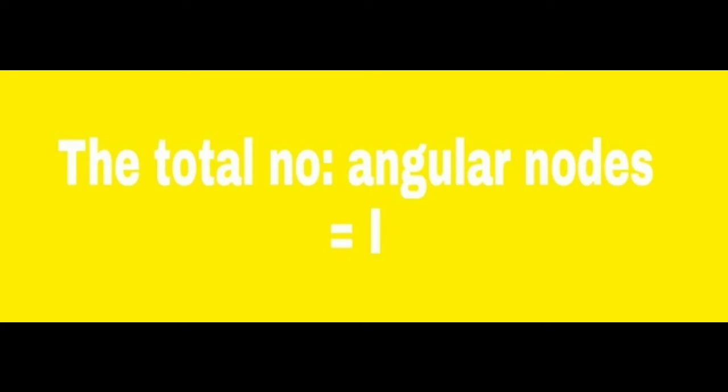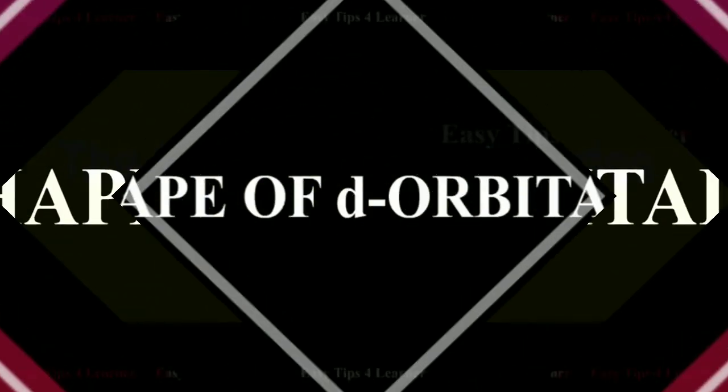Angular nodes can be calculated from the equation: the total number of angular nodes is equal to the subsidiary quantum number L. That is, the total number of angular nodes is equal to L. But in the case of radial nodes, it is equal to n minus L minus 1.